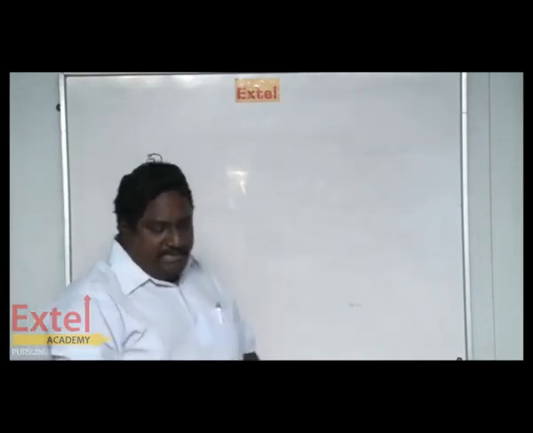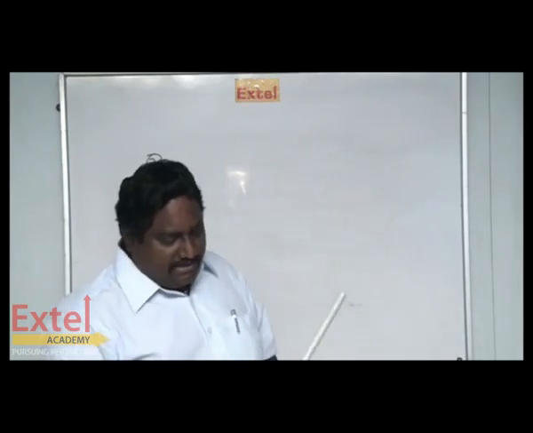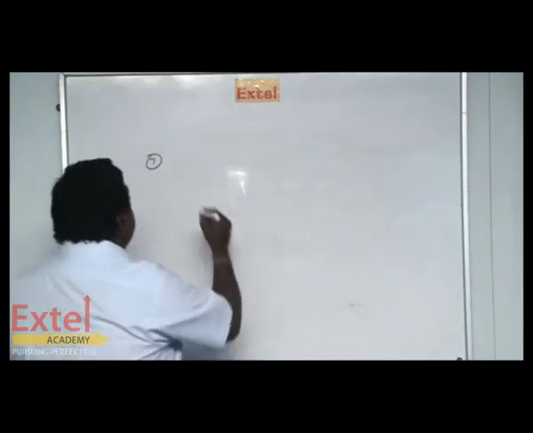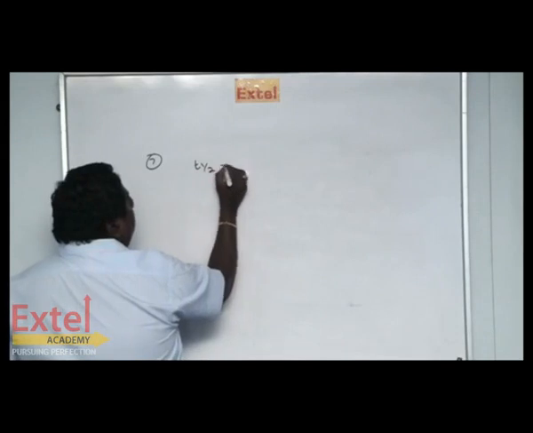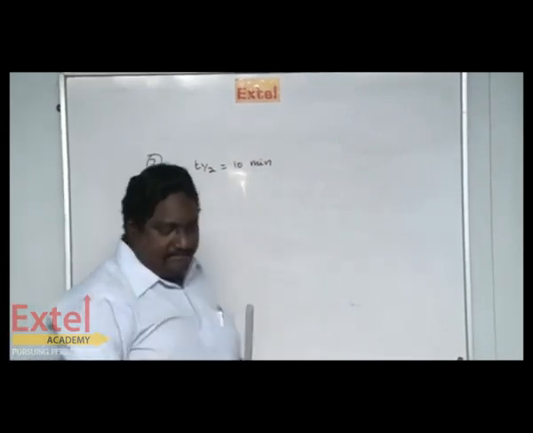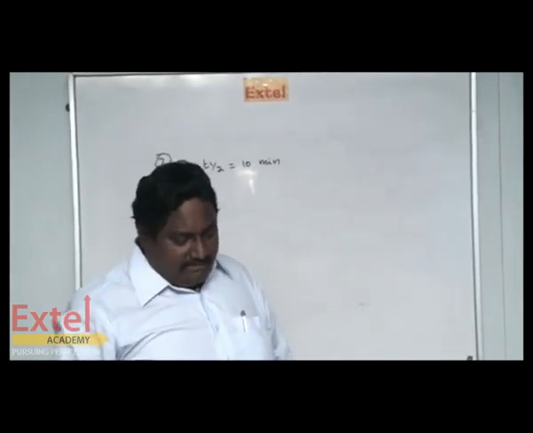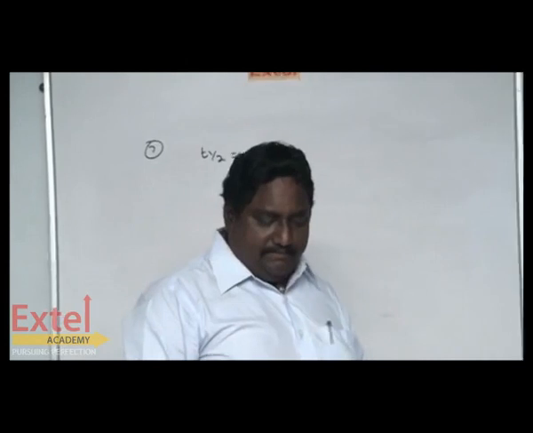The half-life period of a first order reaction is 10 minutes. That is t half equals 10 minutes. The time taken to become half of the value is 10 minutes. What percentage of the reactant will remain after 1 hour?